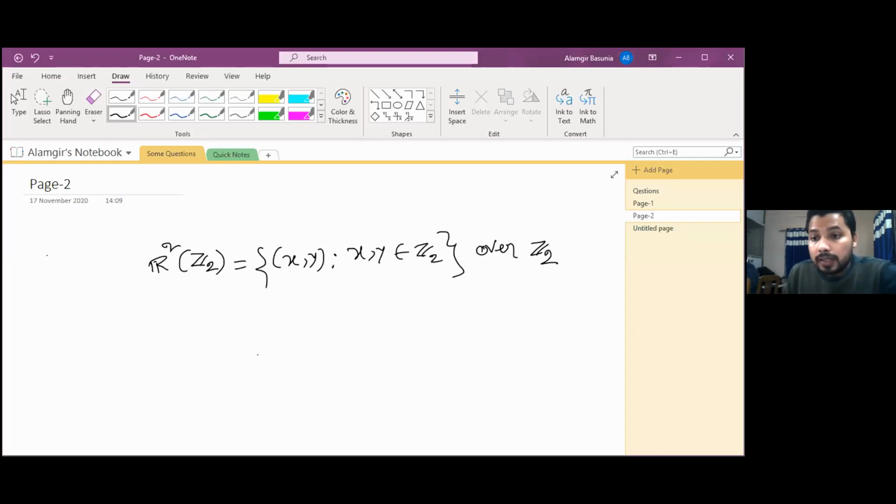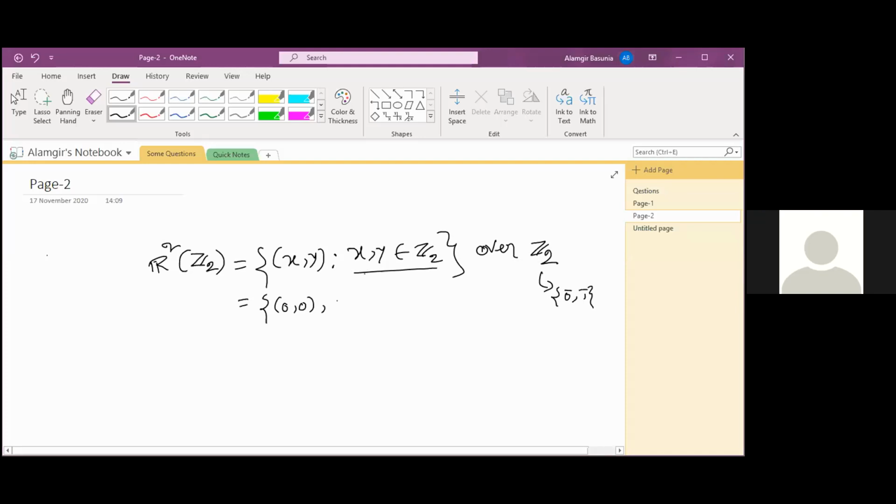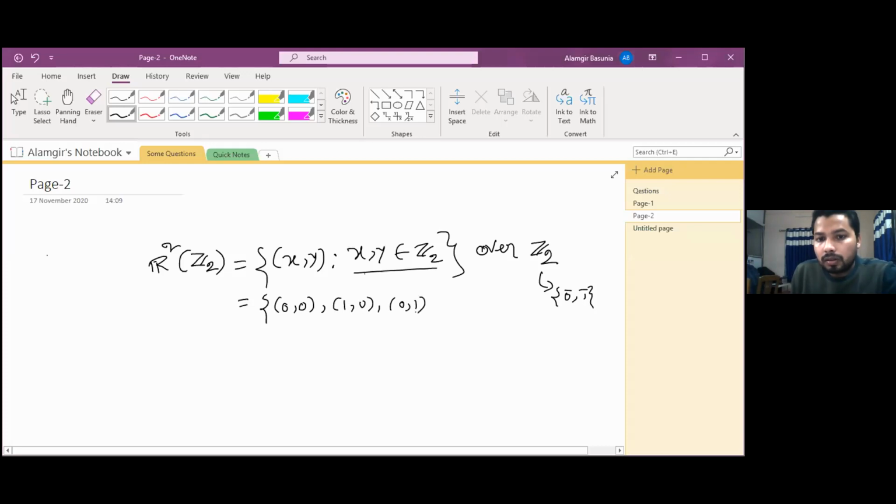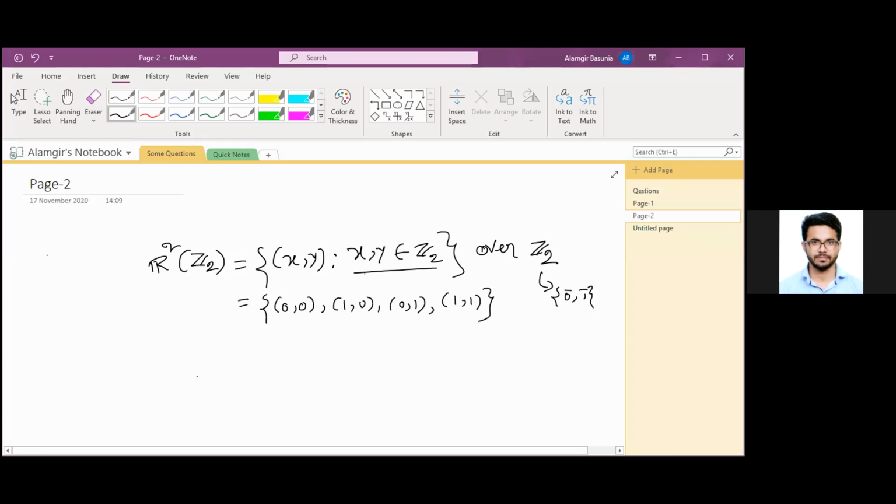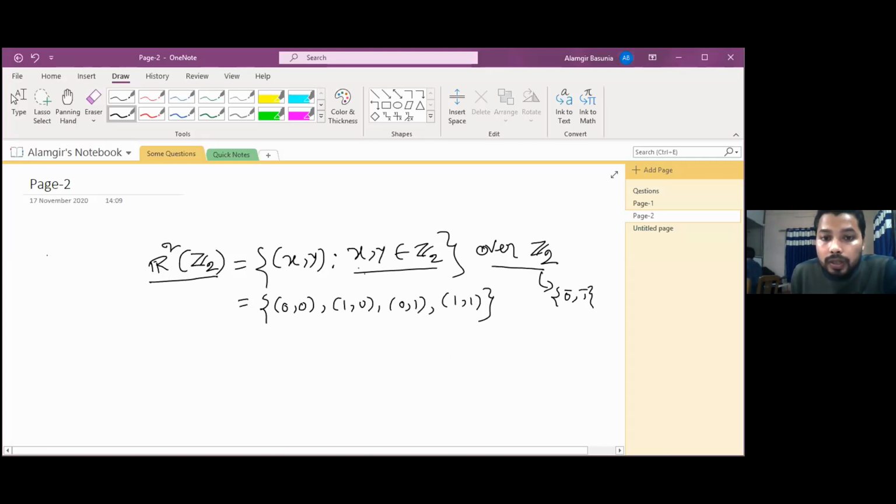Over Z2. And in Z2, how many elements are there? Only 0 and 1. Now, what elements can be here? Can you say? (x, y) such that x, y belongs to Z2, and Z2 contains only those elements 0, 1. Then what elements can be here? (0, 0), yes, (0, 0) we are denoting. (0, 0), (1, 0), (0, 1), and (1, 1). Now, this R2 of Z2 over Z2 will form a vector space if we define it in this case.